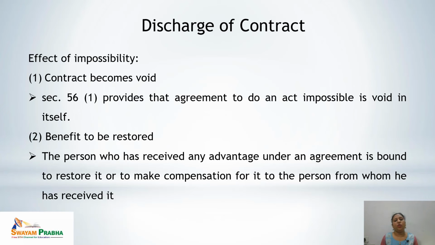Second, the benefit to be restored. The person who has received any advantage under an agreement is bound to restore it or to make compensation for it to the person from whom he has received the benefit.